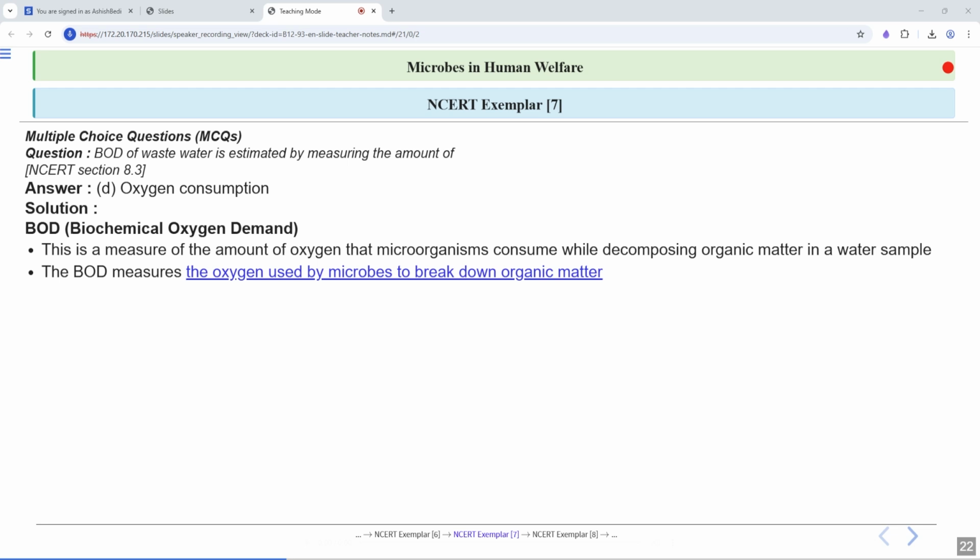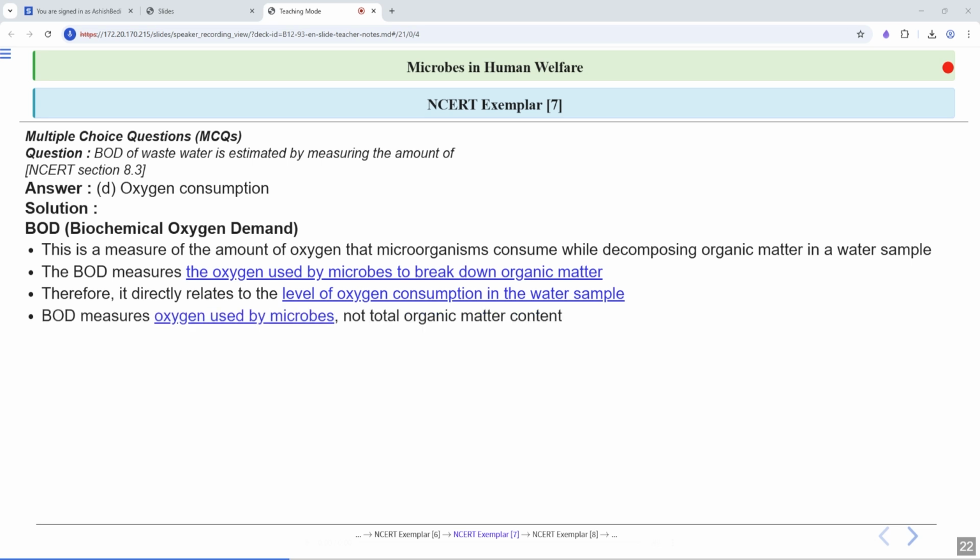So BOD measures the oxygen used by the microbes. These microbes are breaking down organic matter and they're using oxygen. Therefore, BOD directly relates to the level of oxygen consumption in the water sample. The more organic matter there is, the more oxygen microbes will use. Now, BOD measures the oxygen used by the microbes, not the total organic matter content. It's an indirect way to estimate the pollution, focusing on the oxygen demand, not just the waste amount.